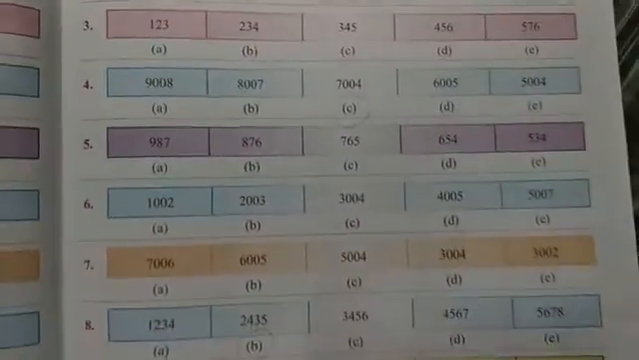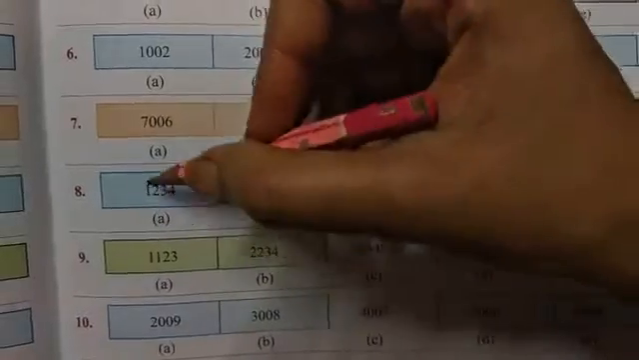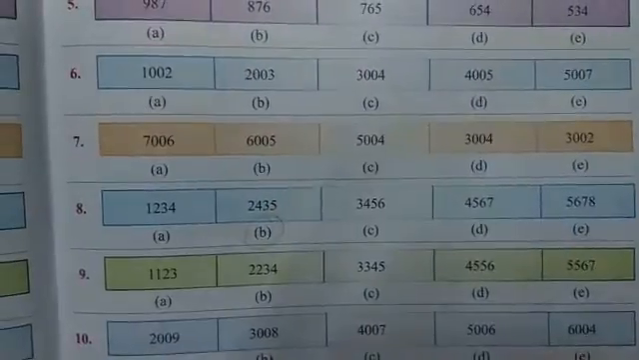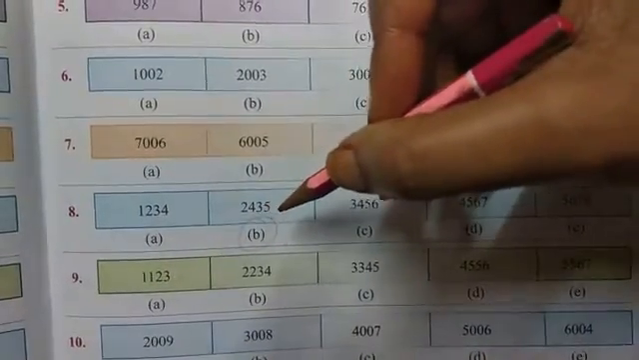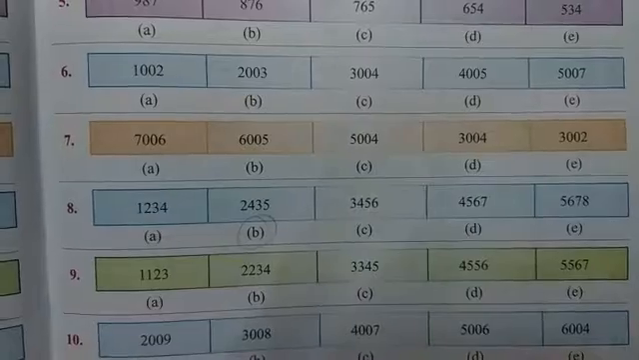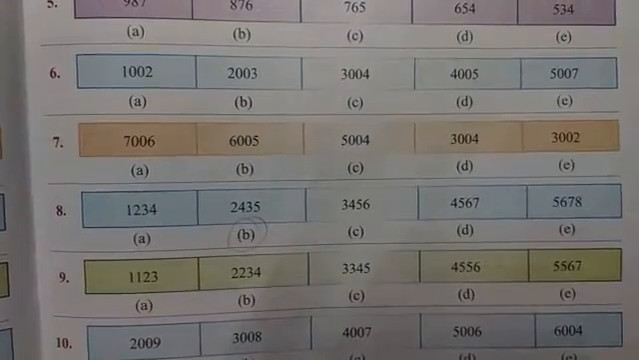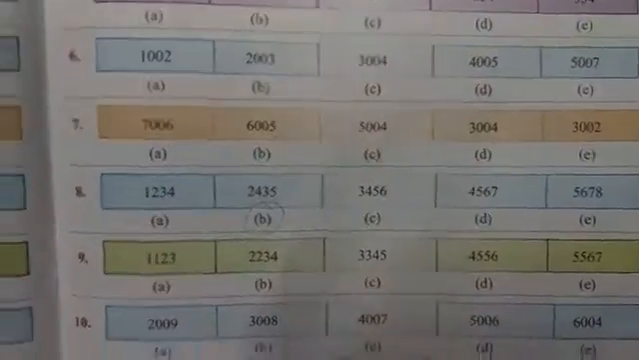Now, number 8. It continues with 1, 2, 3, 4. Then here it is 2, 4, 3, 5. It should be 2, 3, 4, 5. So circle number B. 3, 4, 5, 6. Then 4, 5, 6, 7. And 5, 6, 7, 8. So circle number B.